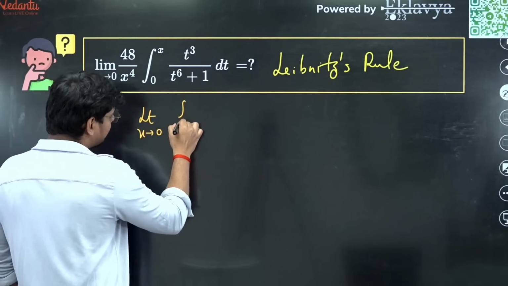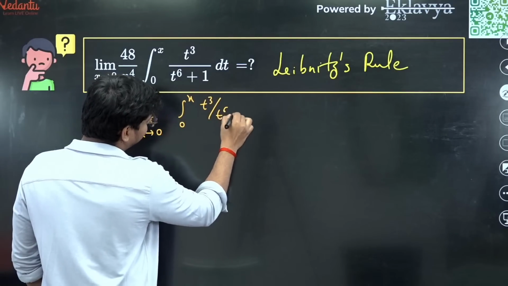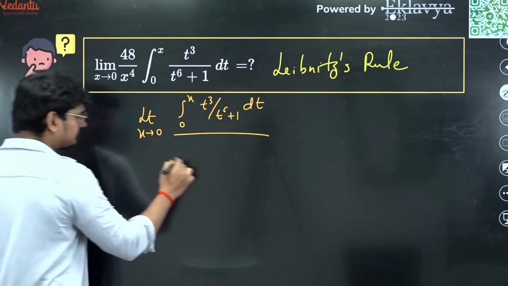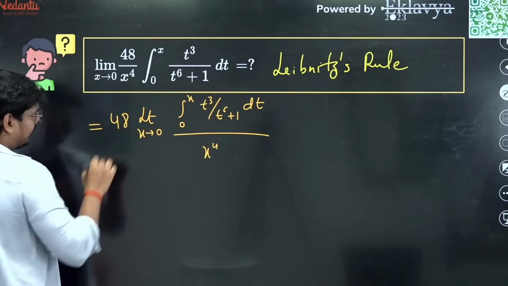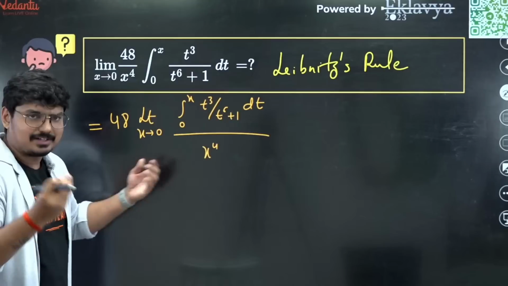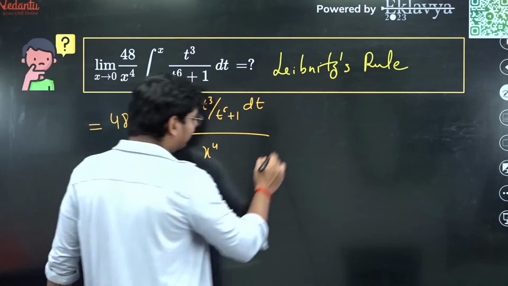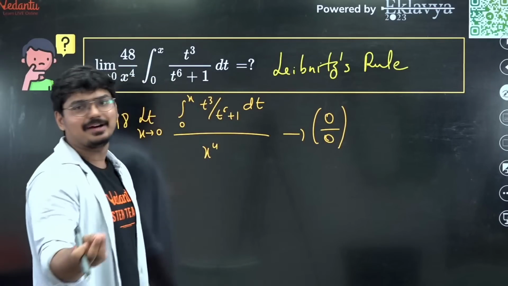That is integration 0 to x t cube divided by t raised to 6 plus 1 into dt, whole divided by, you can take it as x raised to 4, and here it is 48. So this is what it is. Now guys, it is very simple. Now treat this as a limit question. If you treat this as a limit question, you'll get to know that this is in 0 by 0 form.